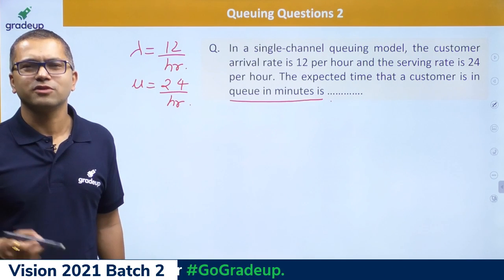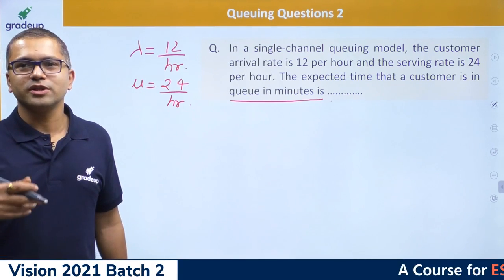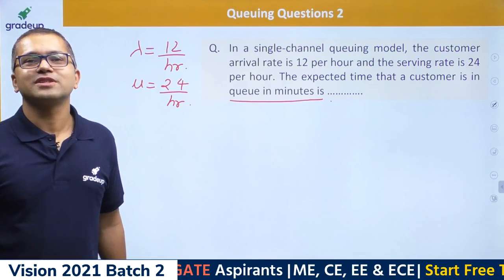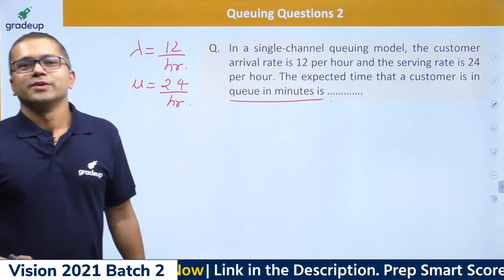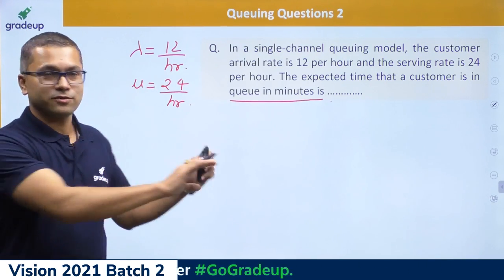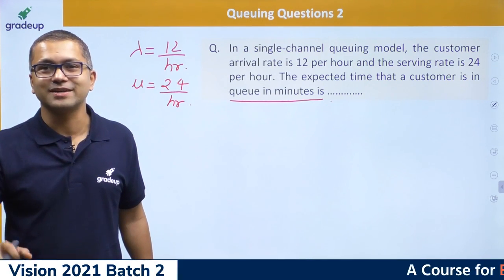Arrival rate is based on Poisson's distribution. Exactly, absolutely, I agree with you. So what do you need to find in this? Those who have joined previous classes, what do you think we need to find in this? Those who have not joined, you can wait for this, okay? Because I'm going to write the formula over here. It's very straightforward. Everyone can do that.